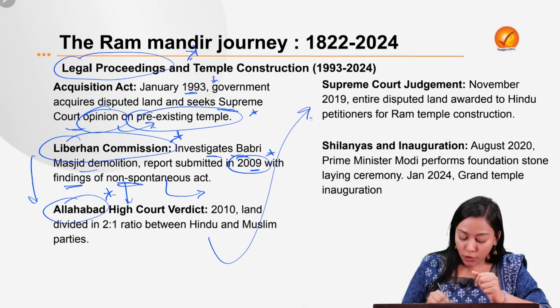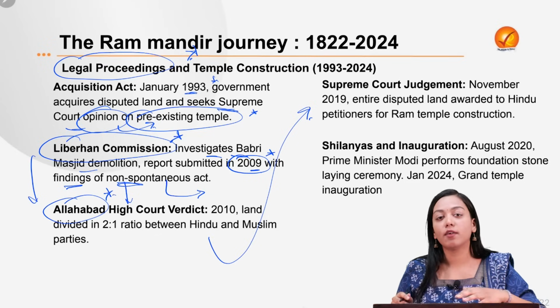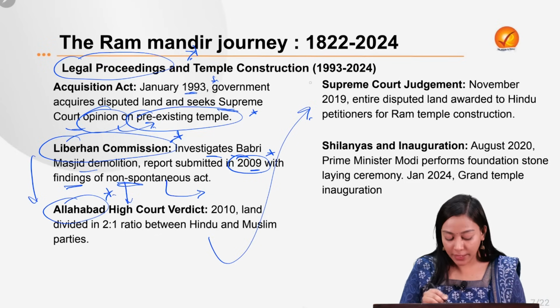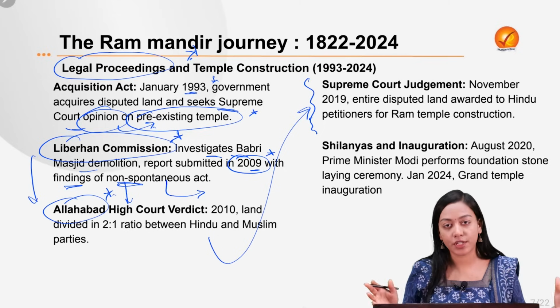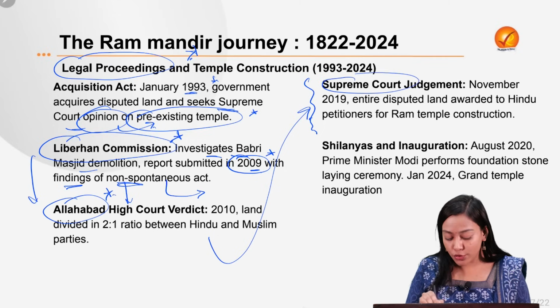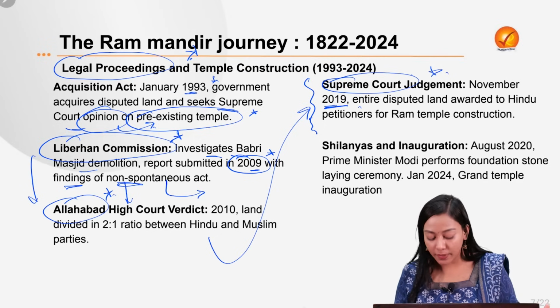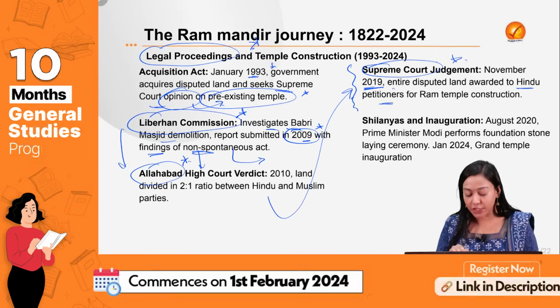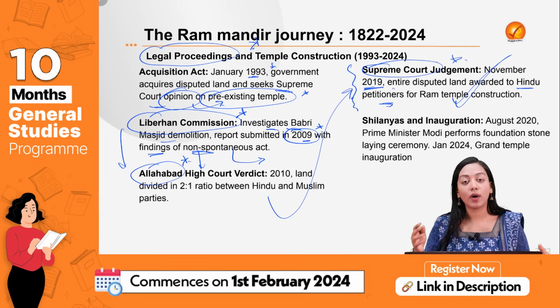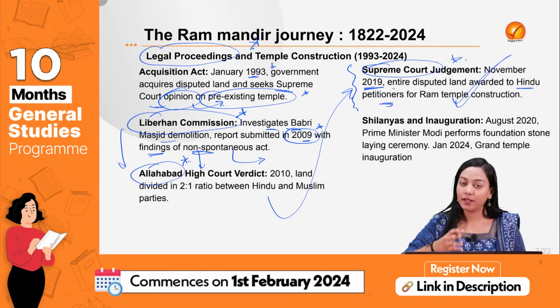This was put by litigants of both Hindus and Muslims, both individually demanding the complete acquisition of the land. So finally it went to Supreme Court, and Supreme Court in its judgment in 2019 said that the entire disputed land will now be given to the Hindu petitioner. Therefore, Hindus won the case of Ram Janmabhoomi and the right over it.